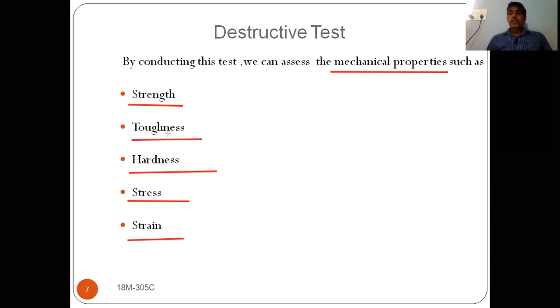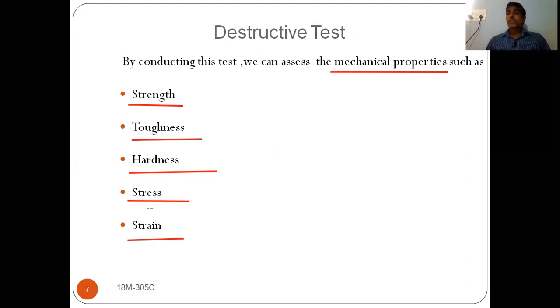And toughness. What is meant by toughness? It is the amount of energy absorbed up to fracture. If it is up to the elastic limit, then it is resilience; if it is up to fracture, we call it toughness. And we can find the hardness values for different materials. What is meant by hardness? It is the ability of a material to resist indentation, scratching, penetration, and cut.